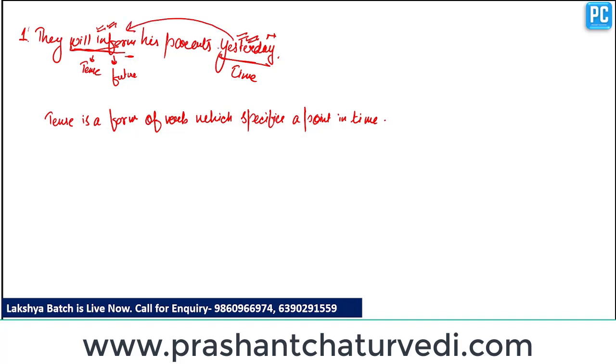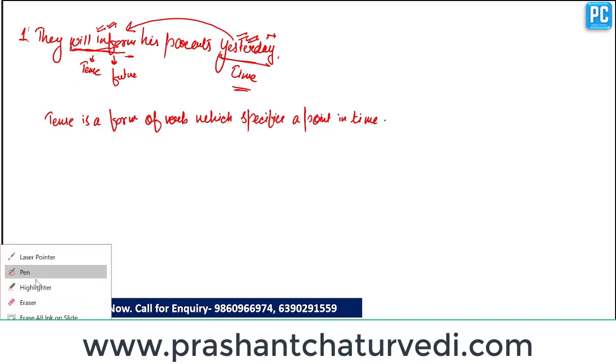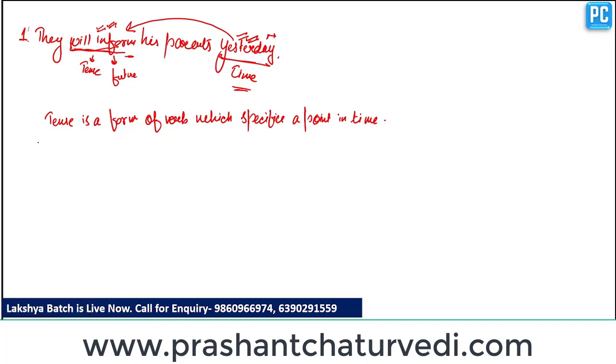A verb is used according to the time given. Time will not change in any circumstances; only the verb changes according to time. So the correct sentence should be they informed. We have to use a form of past tense, because yesterday is a past point of time and the verb should be used according to the time given.